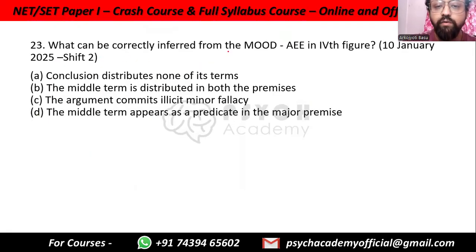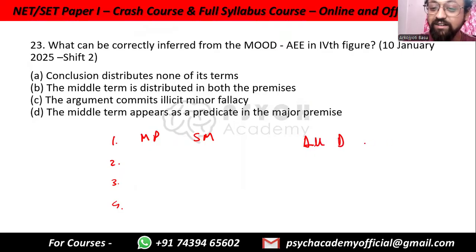What can be correctly inferred from the mode AEE in the fourth figure? Okay, so now we are getting into modes. Remember, how do we calculate modes? We have 4 figures, right? 1, 2, 3, 4. So start with MP, SM. So what are these? M is the middle term, S is the subject, P is the predicate. And subject and predicate are based on the final conclusion, not the premises. Okay, I'll just give a small example.